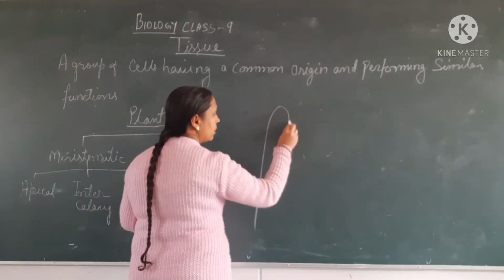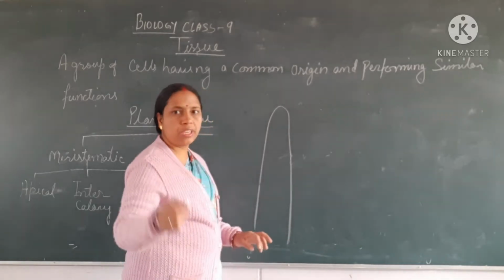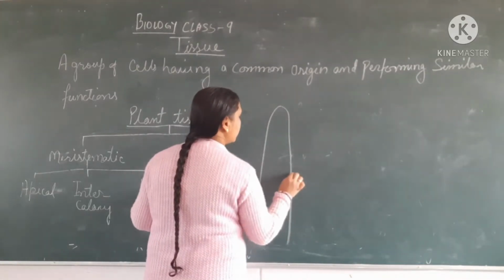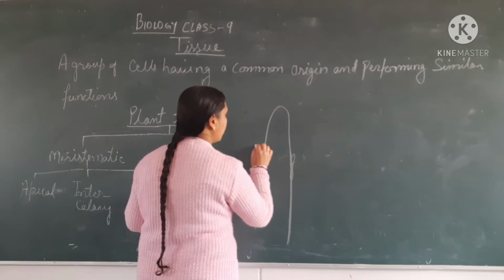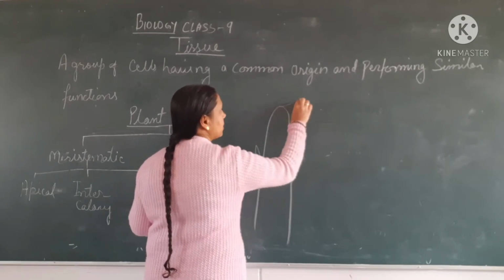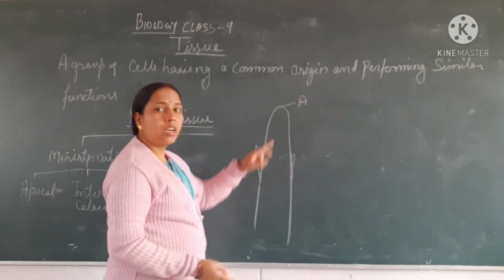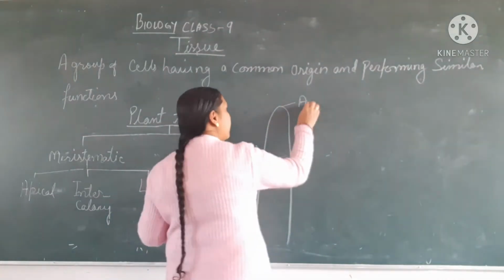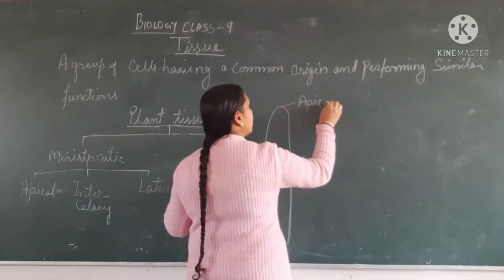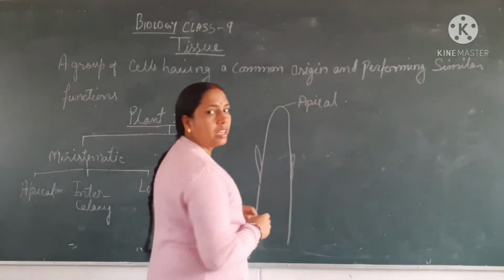This is a diagram given on page number 74 in your NCERT book. See, apex. Apex means top. The top of the plant contains apical meristematic tissue.